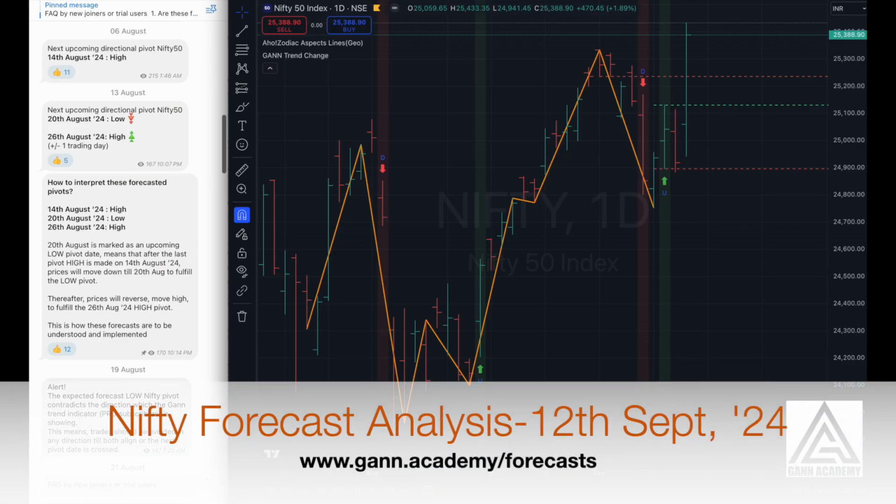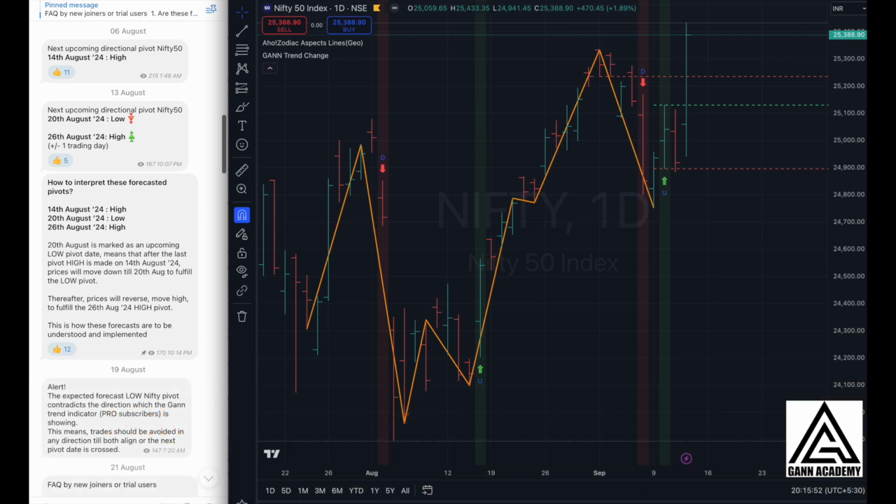Today is 12th of September 2024. I'm back with the update on Nifty 50 forecast. The last update which was given was on the 8th of August. So let's see how we have performed in this particular forecast after 8th of August till today.